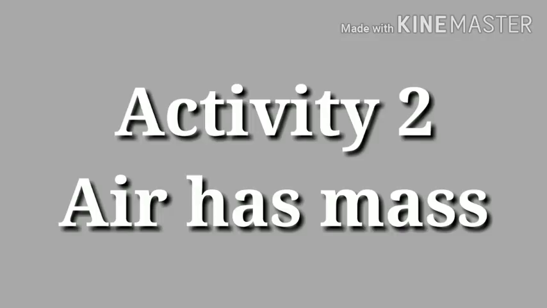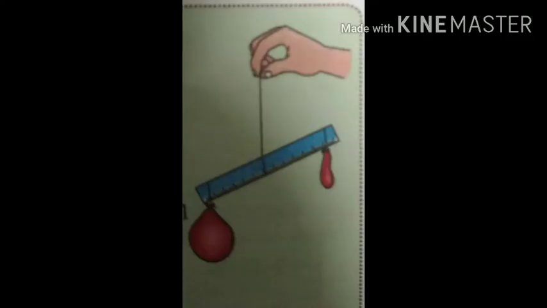Now we will conduct our next activity, that is air has mass. So now you can see the picture. For this activity we need a scale and two balloons as well as a piece of thread. The scale should be a measuring scale. Now first of all we have to tie a string or thread at the middle of the scale. Then we will tie two balloons at equal distance from the midpoint on the scale, so that the scale is balanced.